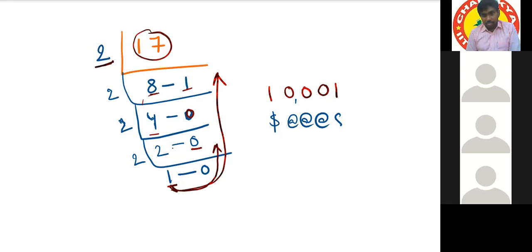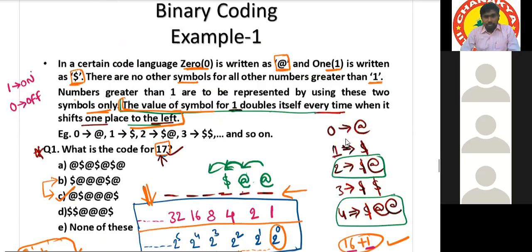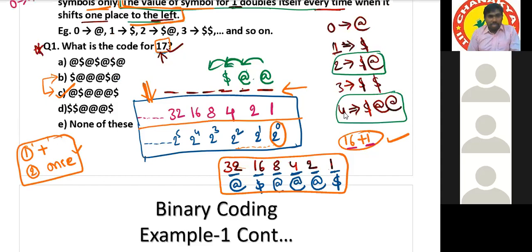What about the last at the rate in the previous question? I will come to that point. This is our code. But if you come to the options with this answer, it is not available in the first option. But in the second option it is available, in the third option it is available, and even in the fourth option also. Now, how to decide the answer? If in an exam question they give dollar at the rate, then dollar, not at the rate, at the rate.